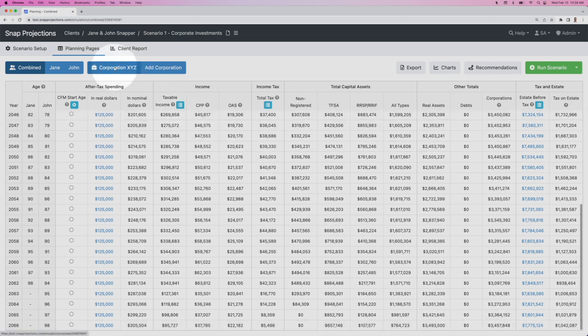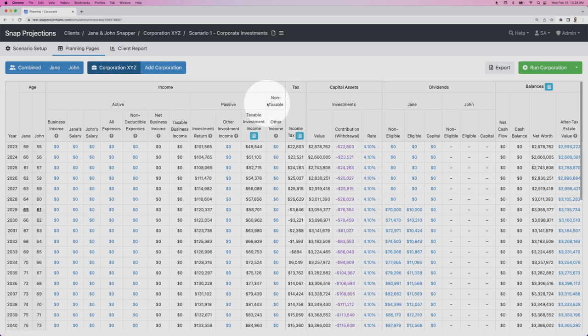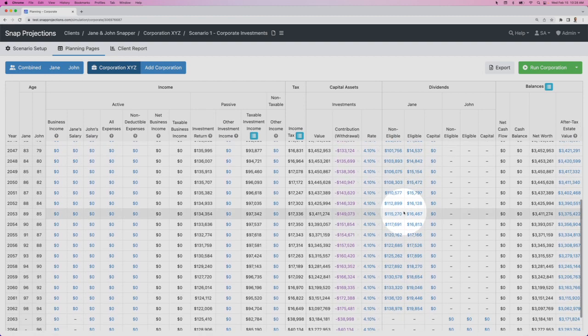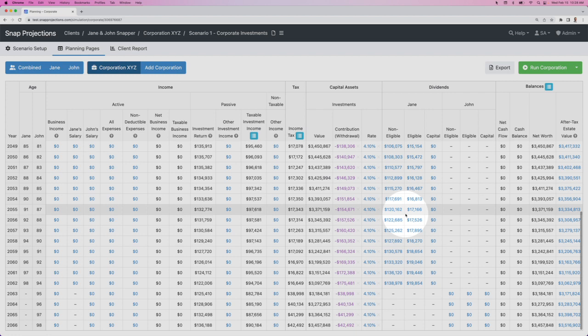If we go up to corporation XYZ, we can track how those balances progress throughout the plan. In the first year, we can see that Snap is automatically taking out enough money from the investment account to pay the annual taxes that have been calculated on the passive income. That continues until they retire in 2029. At that point, they're planning to take $70,000 as non-eligible dividends and $10,000 as eligible dividends. And we're indexing those values for inflation throughout the plan until Jane passes away at the age of 98.